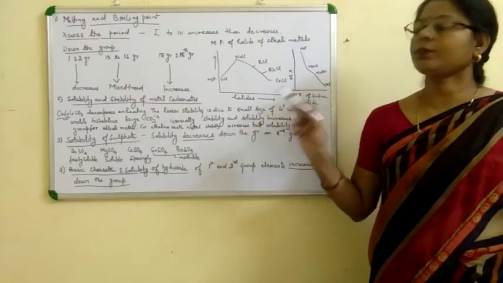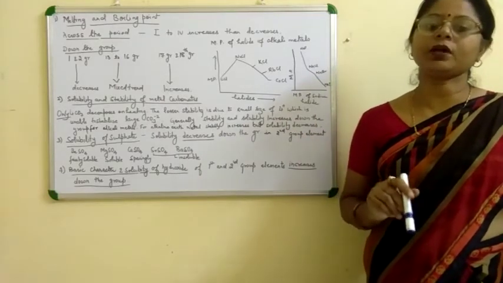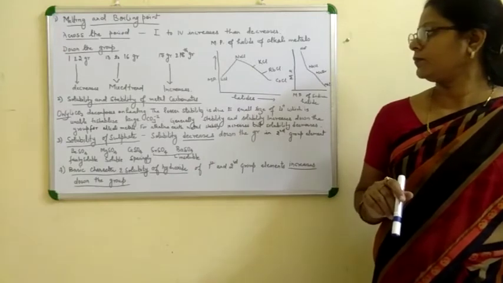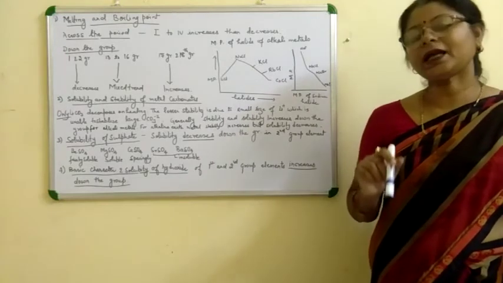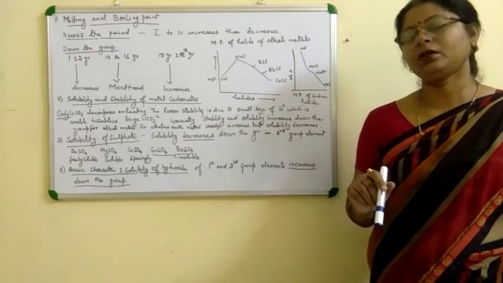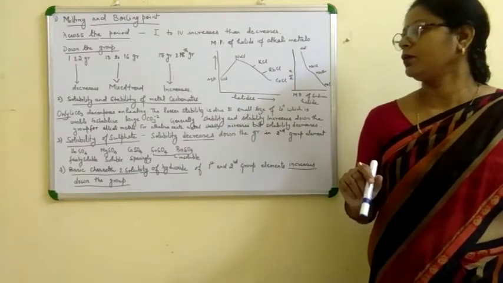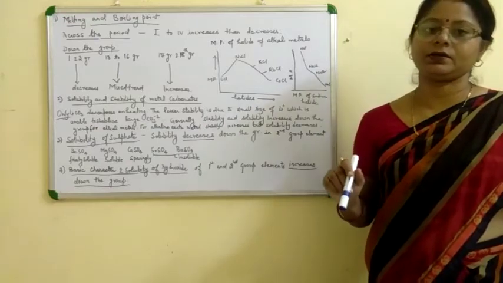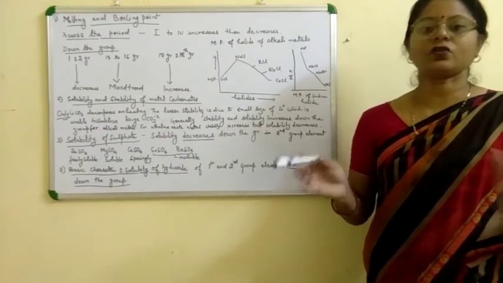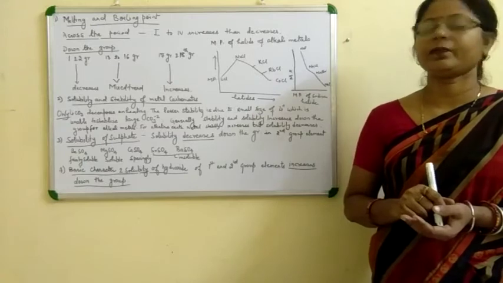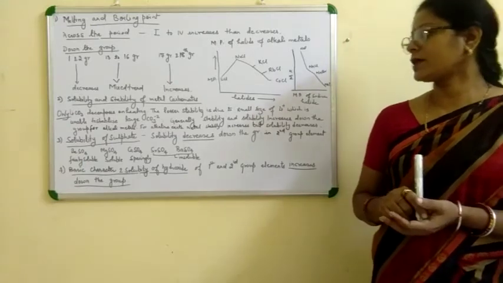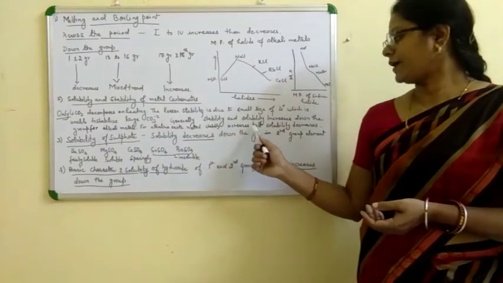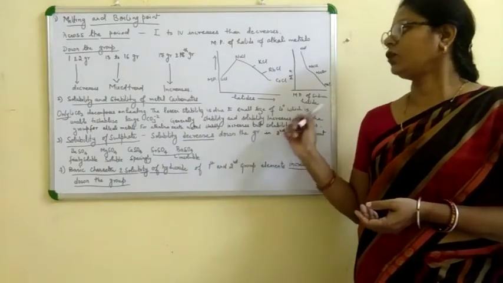The lesser stability is due to the smaller size of the lithium ion, which is unstable to stabilize the large carbonate ion. So because of the small size of the lithium ion, it is less stable. Generally the stability and solubility increase down the group